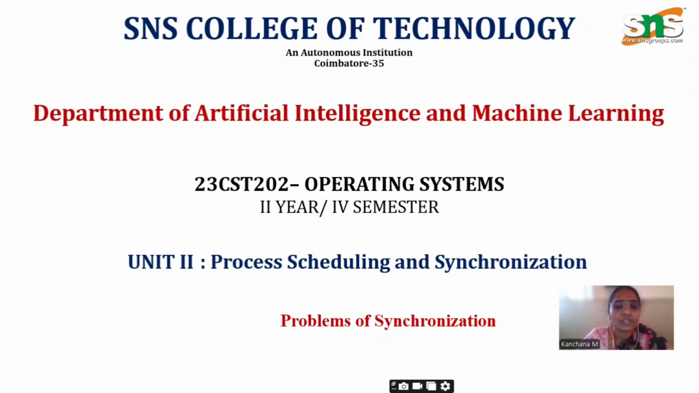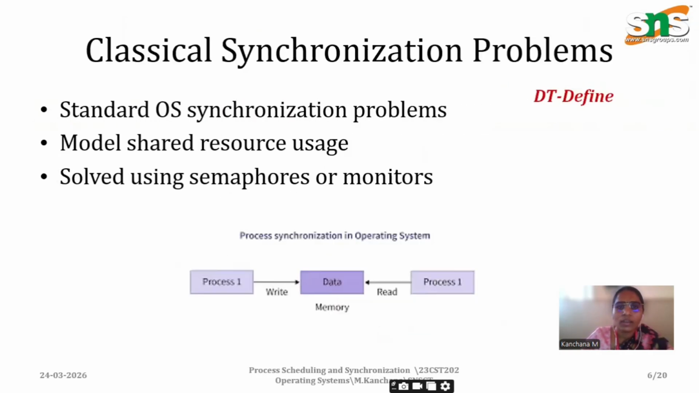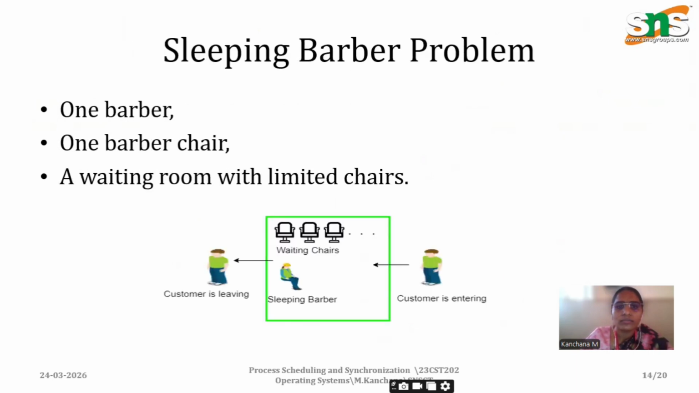In this session, we are going to see about process scheduling and synchronization. In my previous video, we discussed readers, writers, and producer, consumer, and dining philosopher problems. In this session, we are going to discuss the Sleeping Barber Problem. So we conclude our classical problems with the sleeping barber.